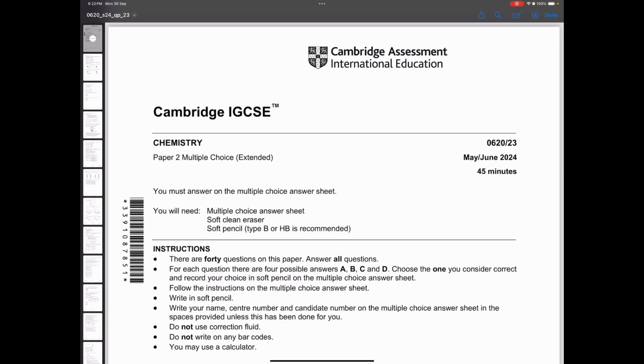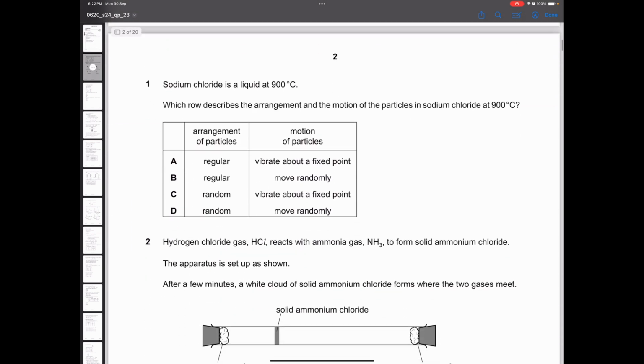The paper we are solving today is IGCSE Chemistry May-June 2024, and this is the MCQ paper, paper number 23. Now, let's start with the first question.